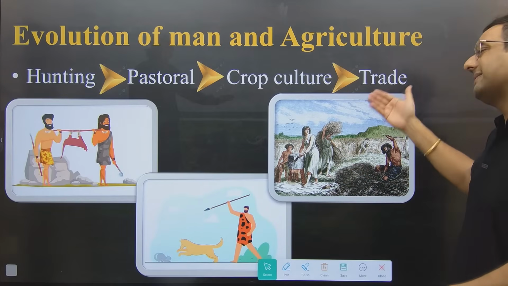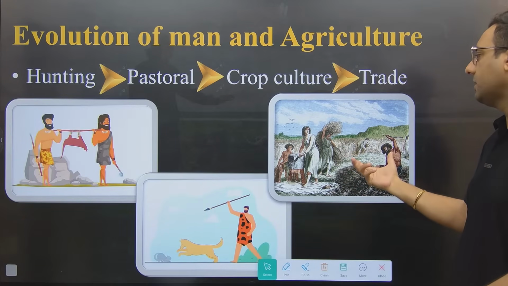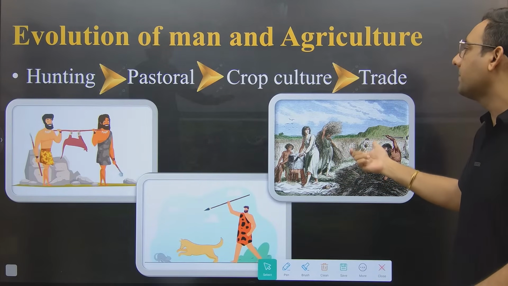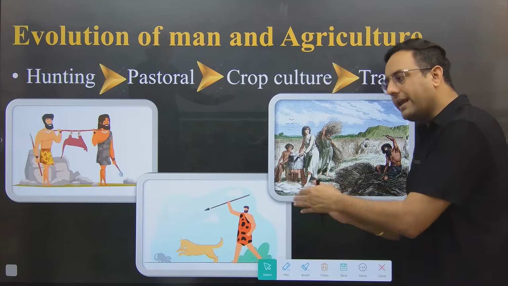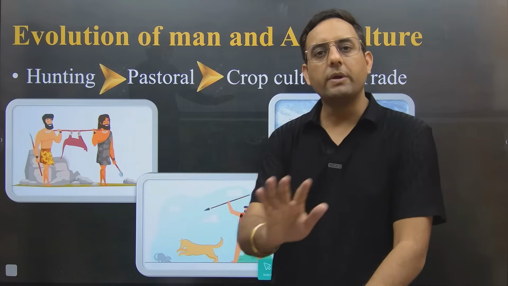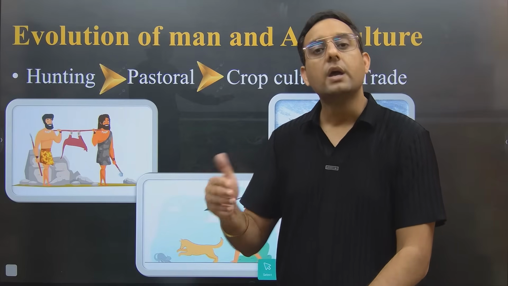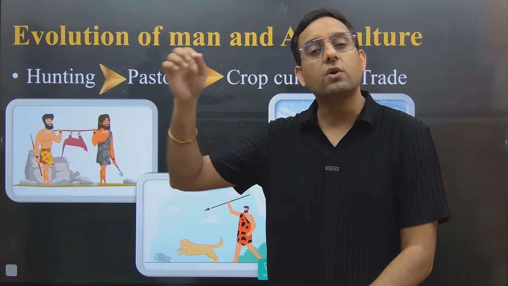After that we realized how to grow the crops, so we started growing the crops. But at this time the farming was subsistence, and we were only able to produce that much which is required for our family. Now for so many years we have been growing the crops. So obviously if we are growing the crops, we will improve our technology. If techniques are improved, production will increase. So after a time the production increased. When the production increased, the ancient man had surplus. What is surplus? Surplus means extra.